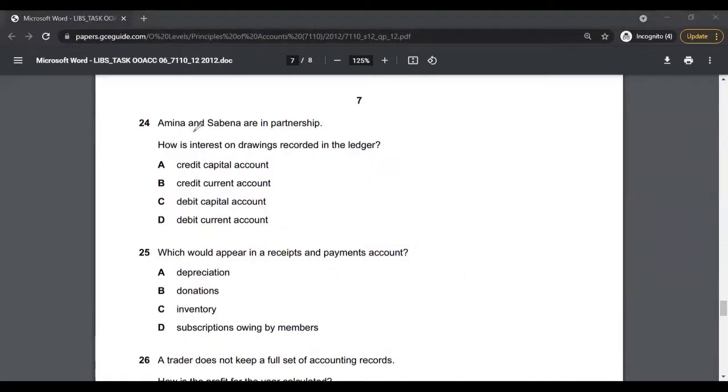Multiple choice 24. Amina and Sabina are in partnership. How is the interest on drawings recorded in the ledger? Interest on drawings appears in the current account, and it appears on the debit side. So if you know what the current account looks like, and where interest on drawings goes, you will immediately come to an answer, and that's option D. So the correct answer to multiple choice 24 is option D.